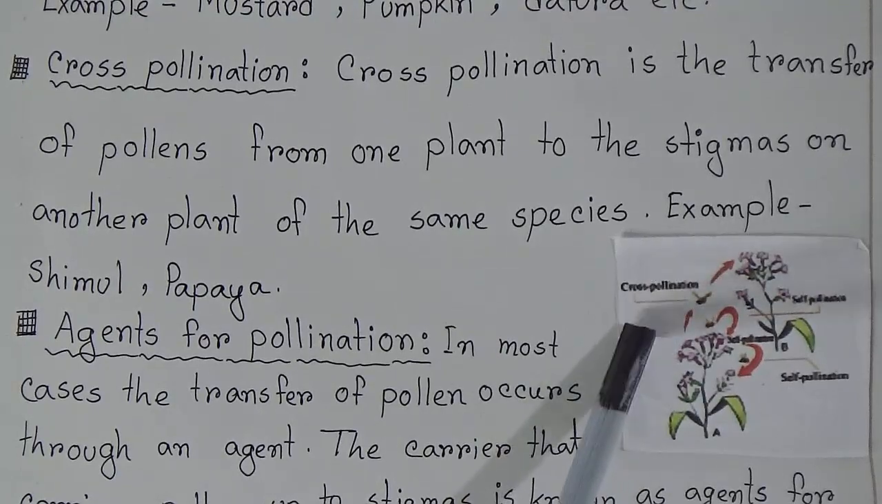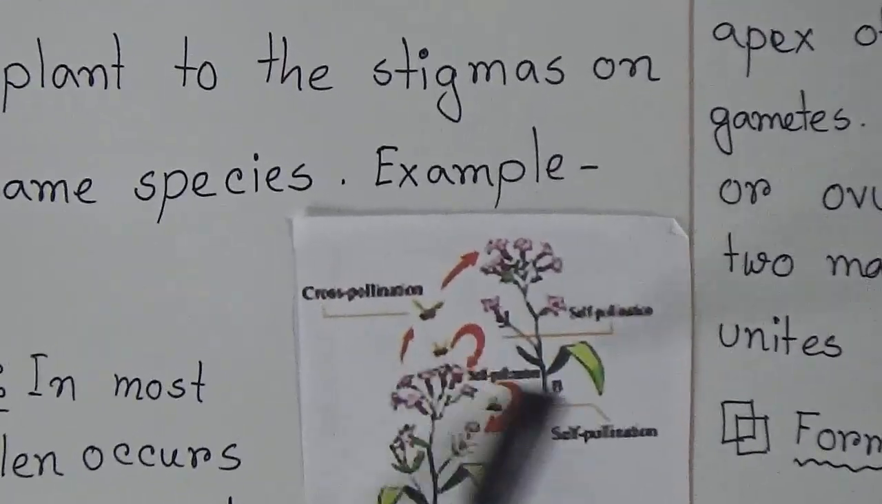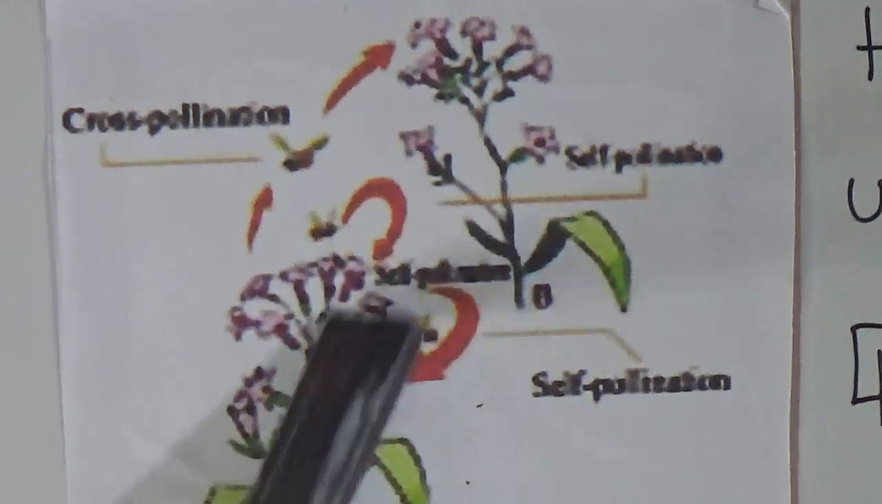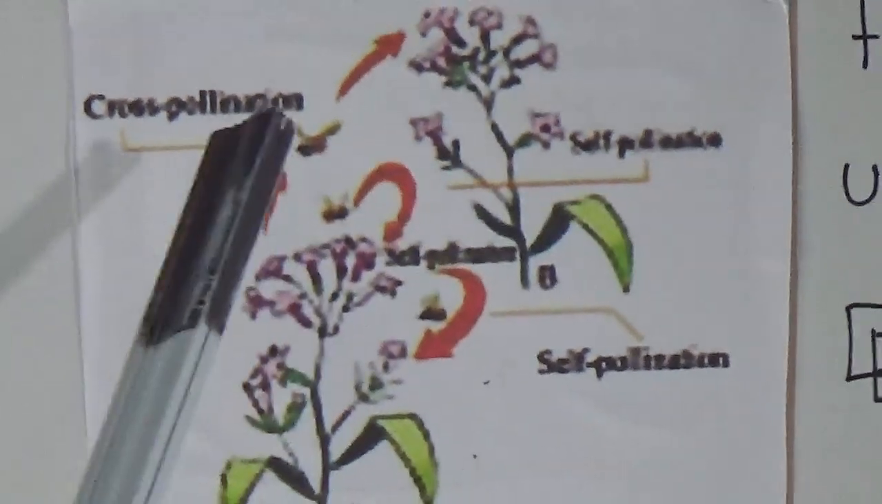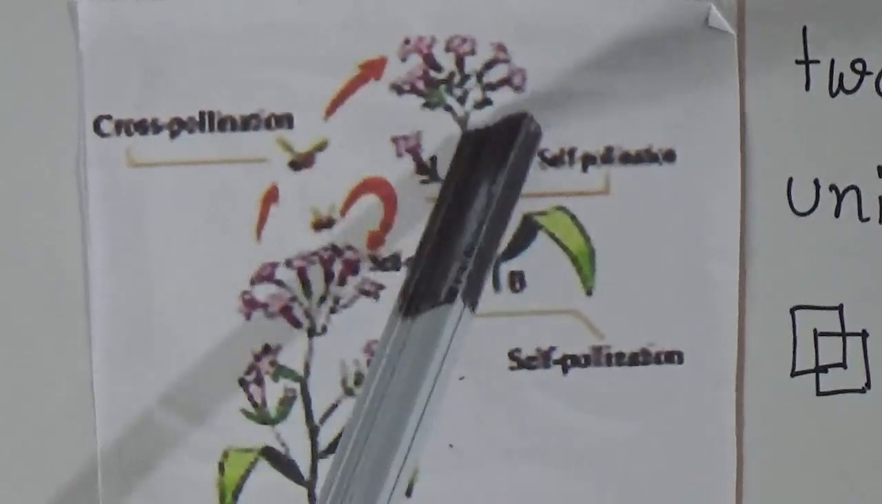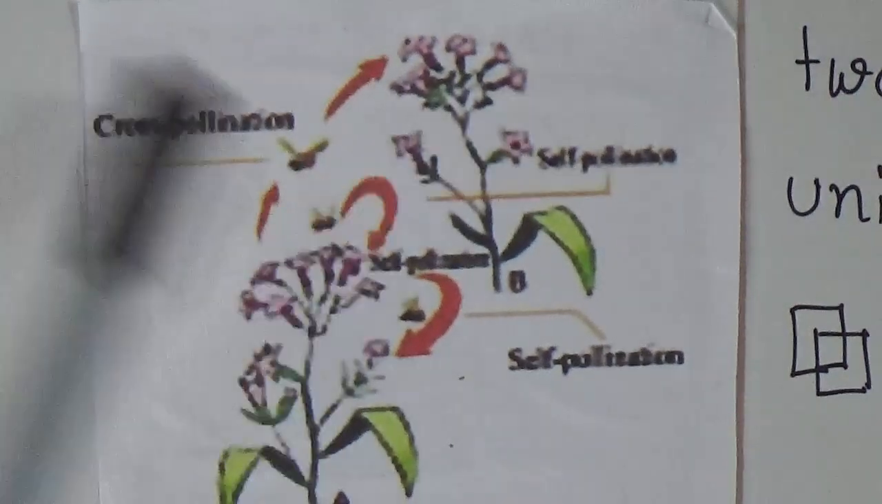Look students, that is the picture of pollination. If pollination happens between flowers of the same plant, that is called self-pollination. But if it happens between two different plants of the same species, that is called cross-pollination.